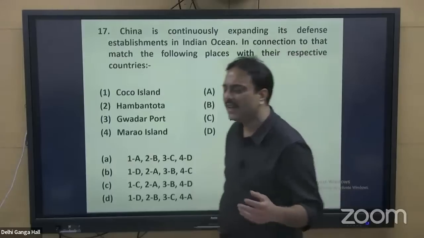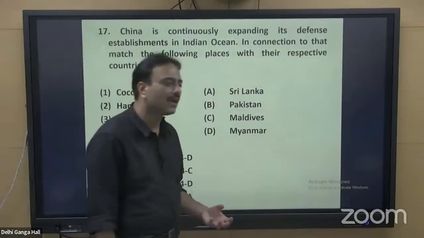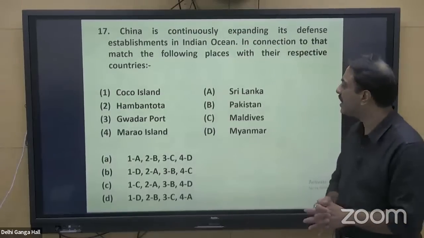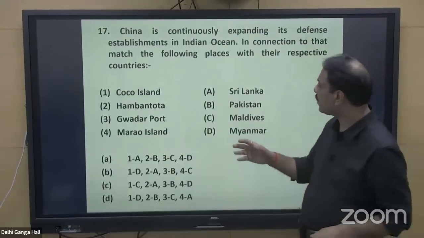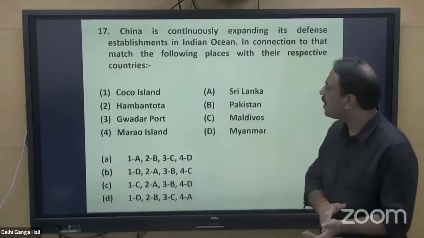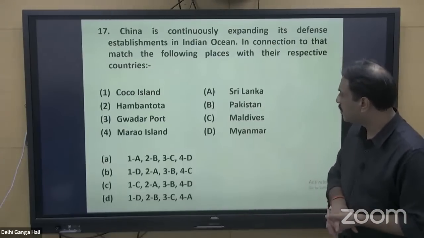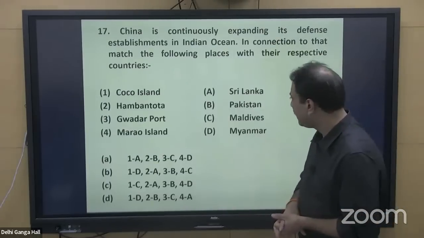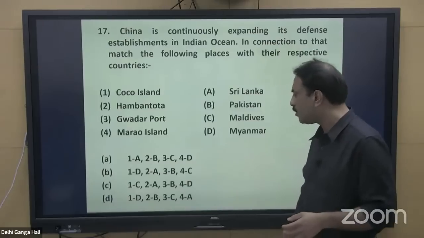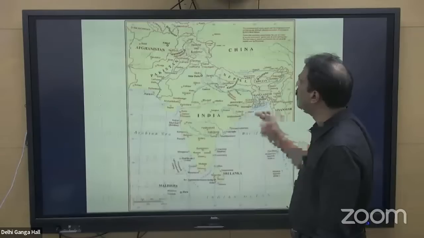Marao is basically an atoll. Atoll is what? A coral island. When corals surround the island completely, such a region is called an atoll. So Marao is an atoll. So Coco Island shall go with Myanmar, Hambantota with Sri Lanka, Gwadar Port with Pakistan, and Marao Island with Maldives. So the option shall be D, A, B, C. Search in the options. D, A, B, C. Option B, B for boy, shall be the right answer to this particular question.